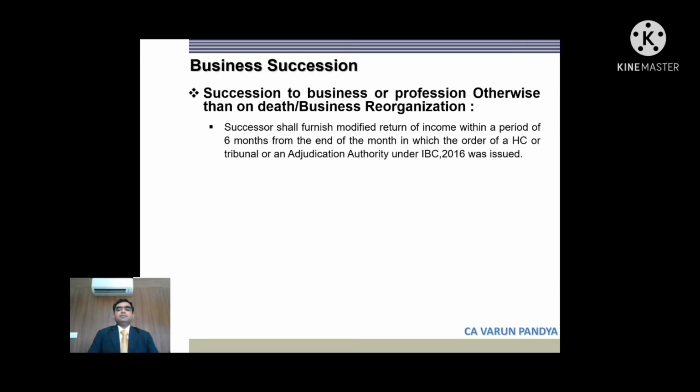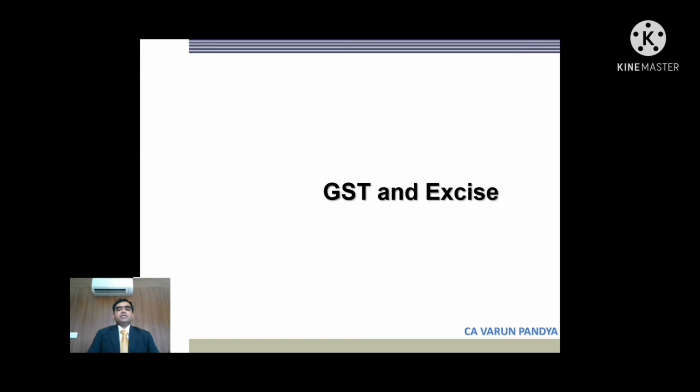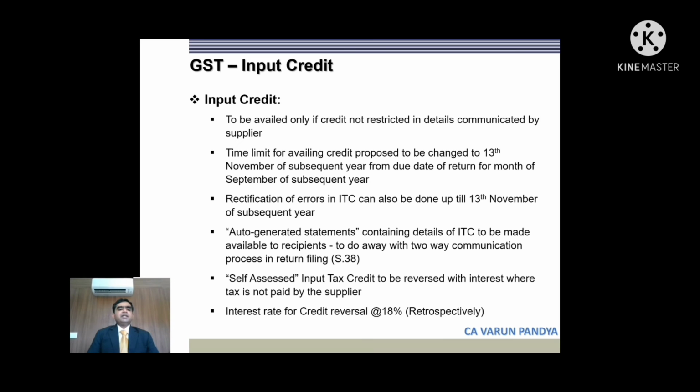Business succession. So friends, now business succession is also happening because of adjudication of IBC and other high court judgments. So the requirement is now that the successor will have to furnish a modified return of income within period of 6 months from which date the order is given by the high court or adjudicating authority under IBC. So friends, with this we are done with the income tax provisions, and now we'll move on to GST and excise.